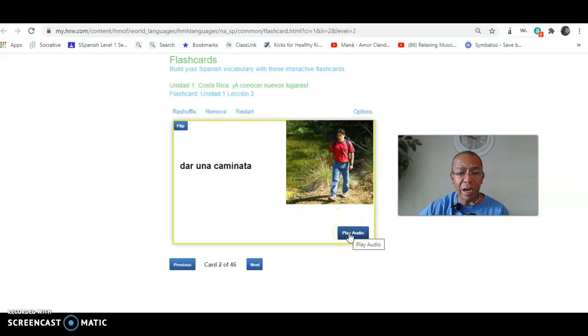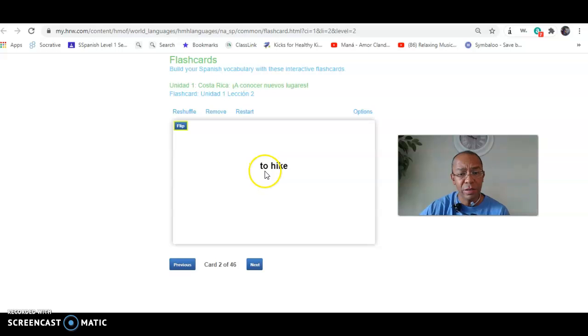Dar una caminata. Dar is the verb to give. Caminata, the word caminar. You guys remember caminar? Dar una caminata. Caminar means to walk. So if we flip it, the translation is to hike, to go for a walk, right?